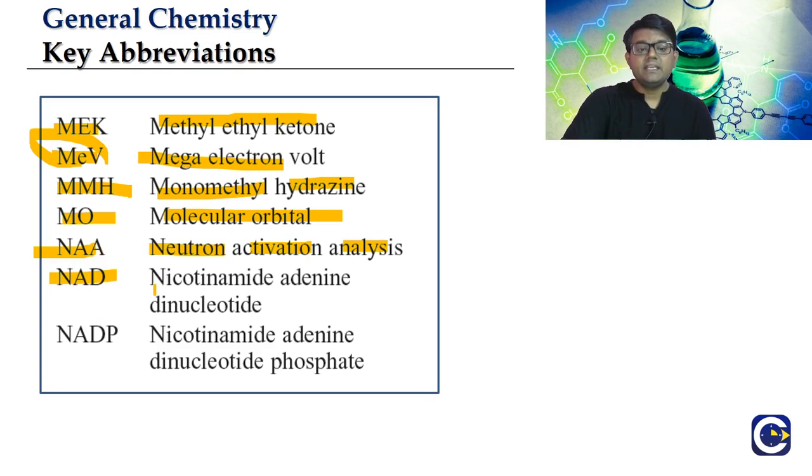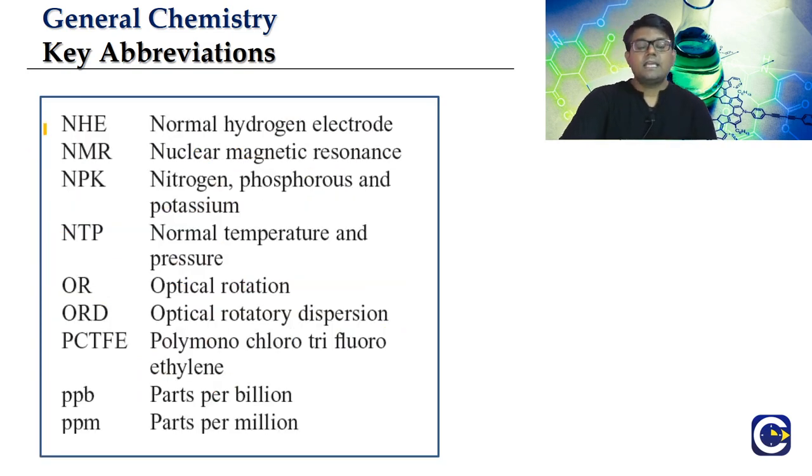Then we have NAD, nicotinamide adenine dinucleotide. NADP is nicotinamide adenine dinucleotide phosphate. Then we have NHE, normal hydrogen electrode. We can also have one more abbreviation here, SHE, the standard hydrogen electrode. NMR is nuclear magnetic resonance.